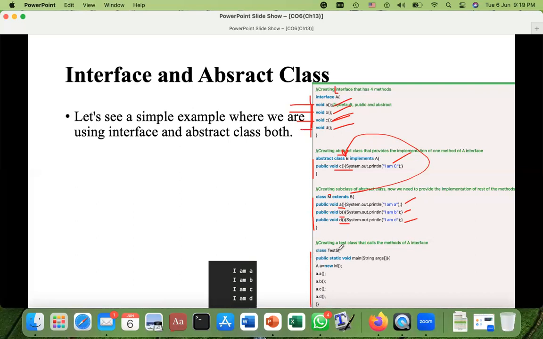So that's why we have another class, test5, the main program, and here we are creating an object. And what is the name of the object? This small a. So this is the object. And what is the type of this object? Capital A, which is the interface. Okay. So this a has the type capital A. So this is an object of that interface A. And what is the right hand side? new M. So this class M.